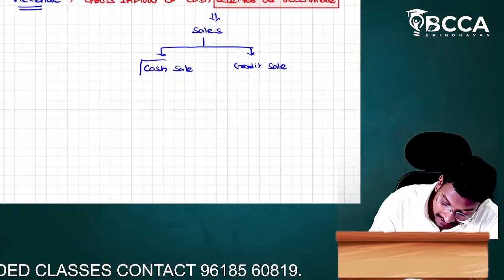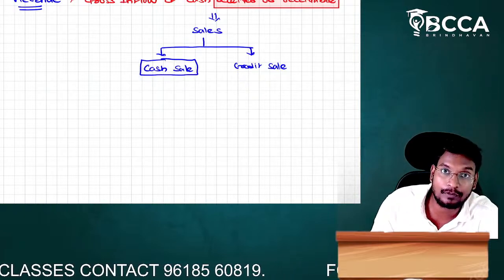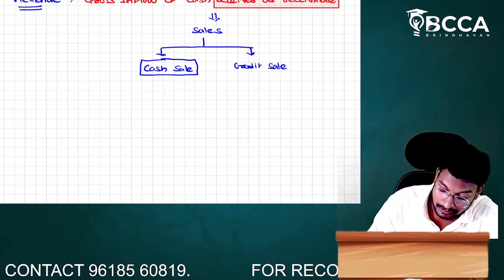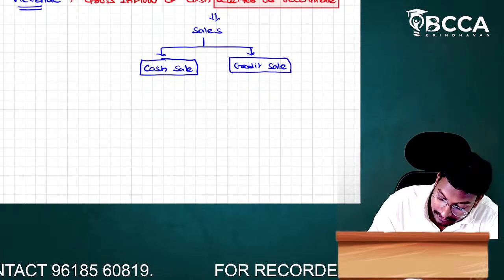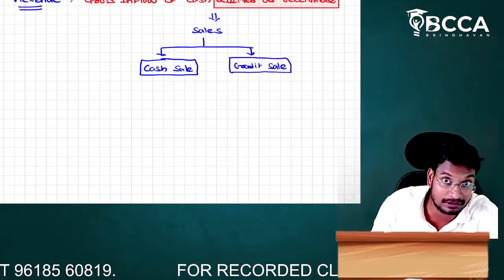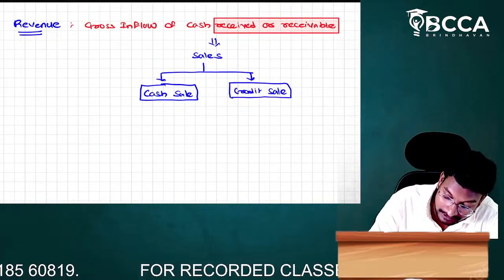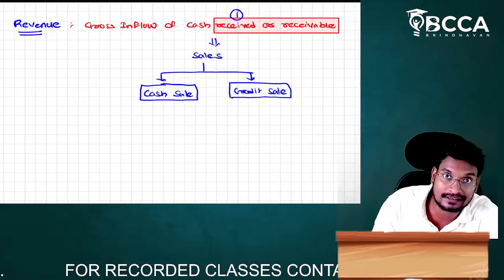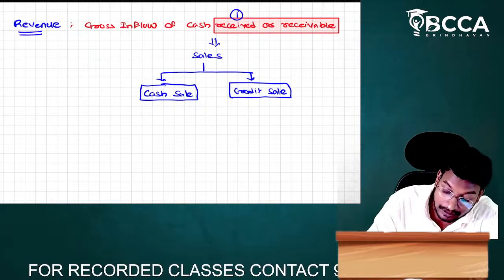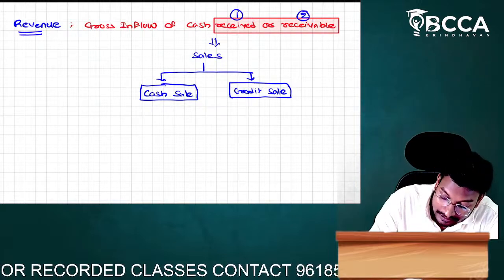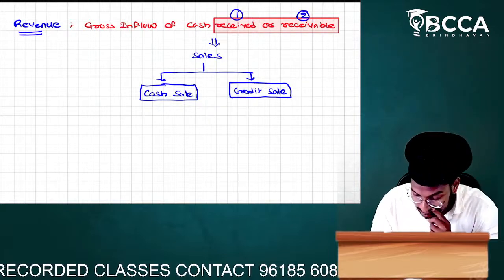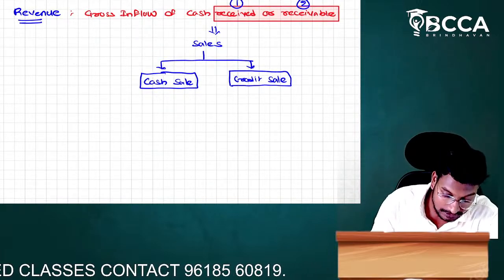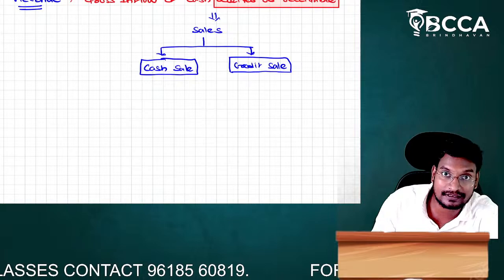In the case of cash sale, we receive the amount very quickly, immediately. But in the case of credit sale, we receive the amount after the credit period. So cash sale is called received, and credit sale is called receivable. That means gross inflow of cash received or receivable is called revenue.